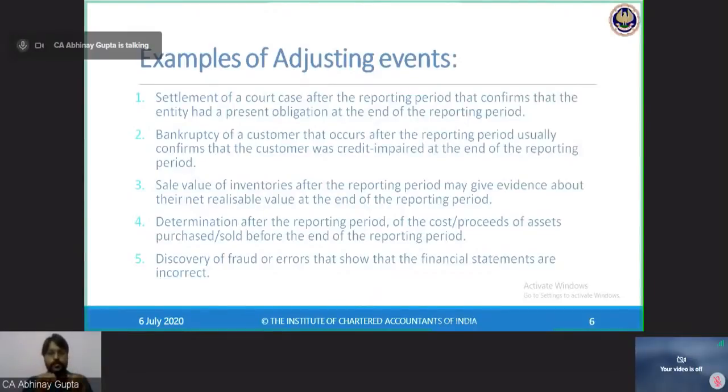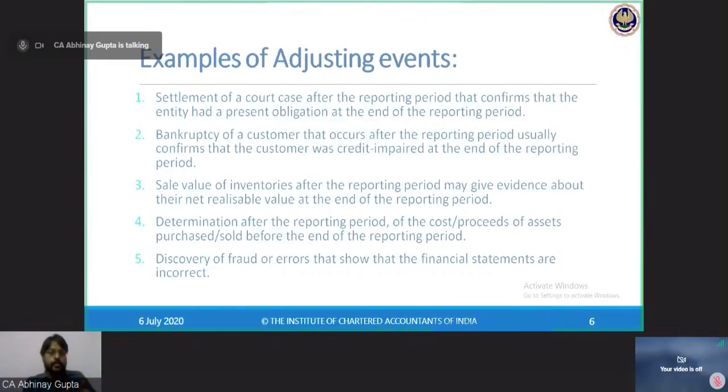So for example, if I have already provided a provision of rupees 1 lakh, say if I lose this case, I will be paying rupees 1 lakh to the other party, so I have provided for rupees 1 lakh in my books of accounts. But when the decision comes, I come to know that I need to pay 2 lakhs and not 1 lakh.